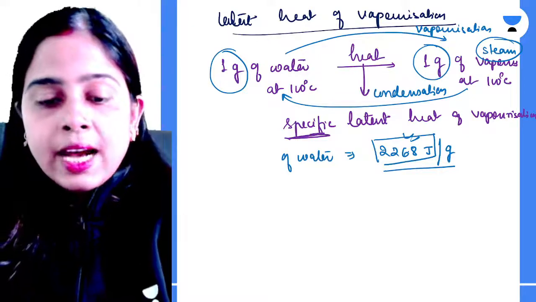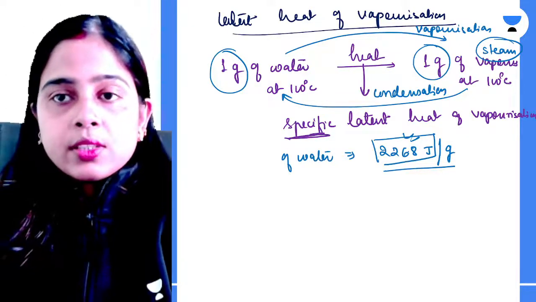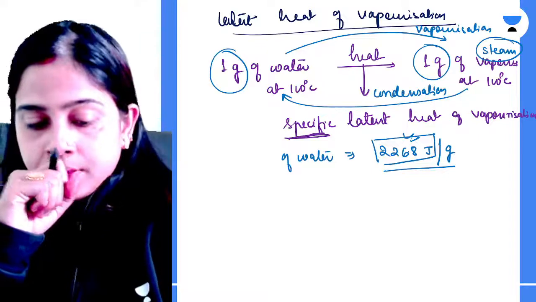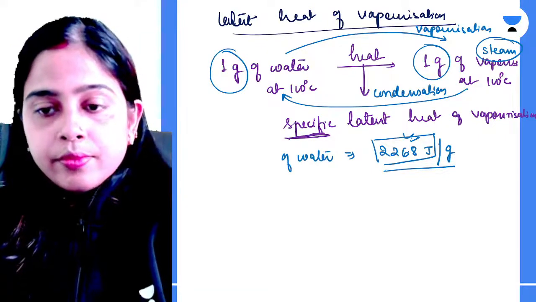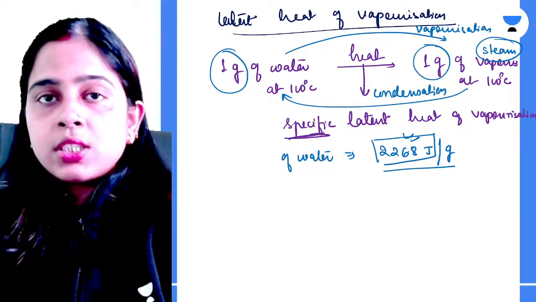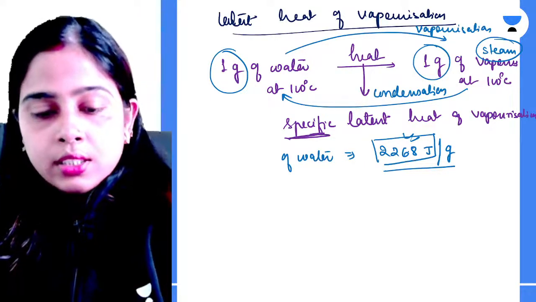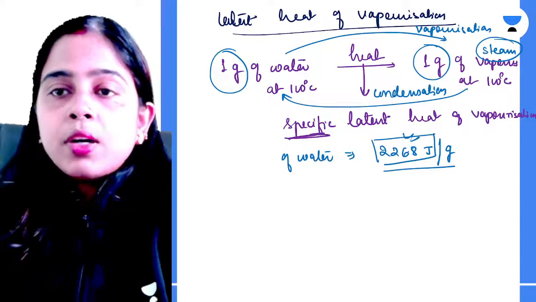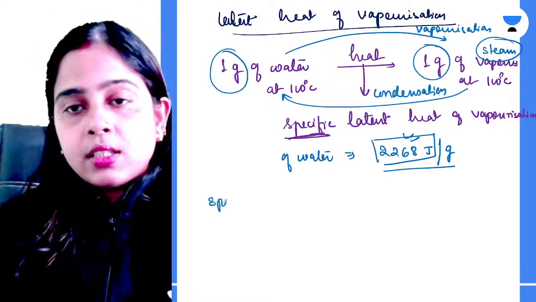So anyone having any doubt in particular topic, this one? Understood? Latent heat of fusion and latent heat of vaporization is clear to everyone? Okay. So now let's talk about specific heat capacity.